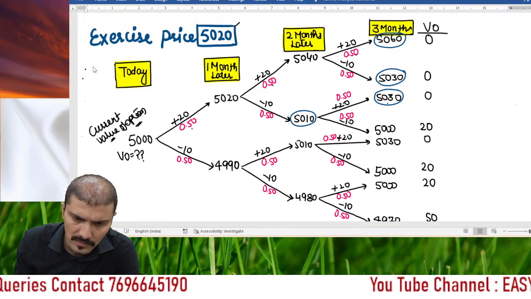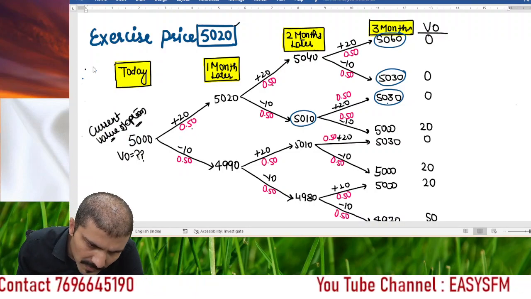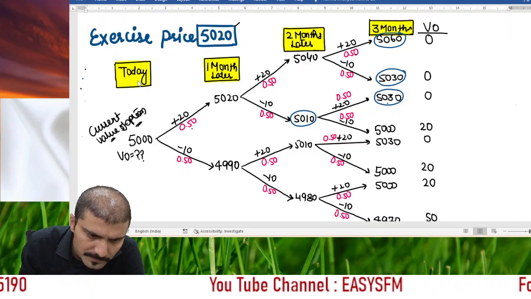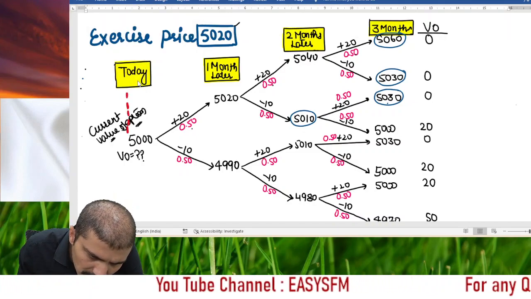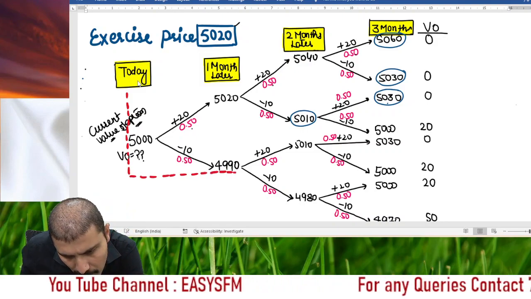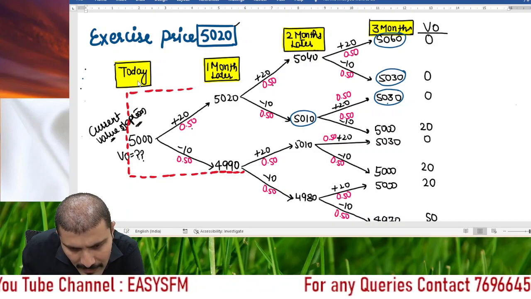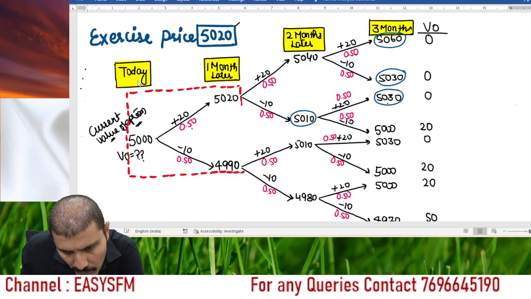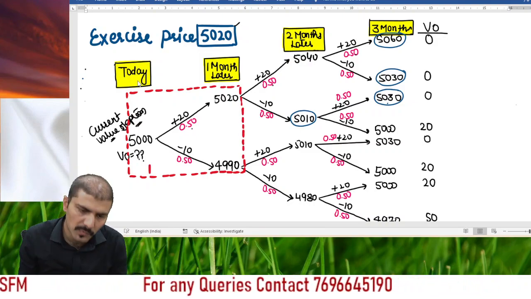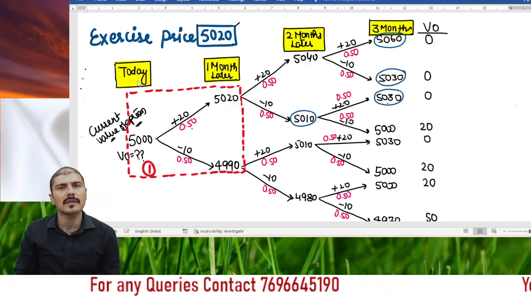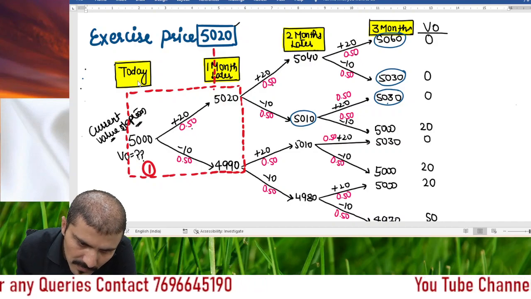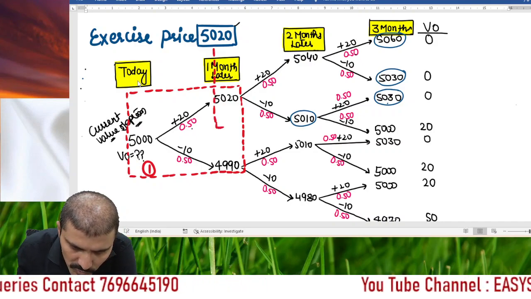Just concentrate. If I start from here, so in this particular box that I'm going to make, one is the spot price, one high price and one lower price is there. Yes or no? Let's suppose I write the box number 1 here. Correct? Smaller part. Now, if you start from here, then in this 5020 price will be there.